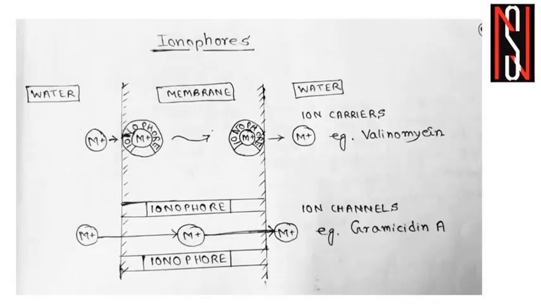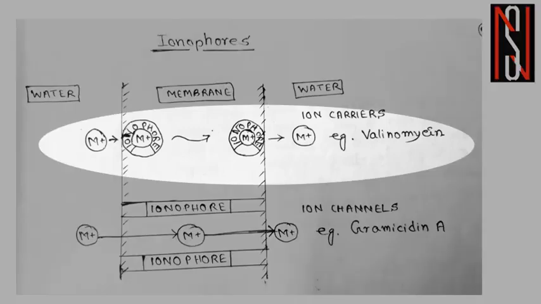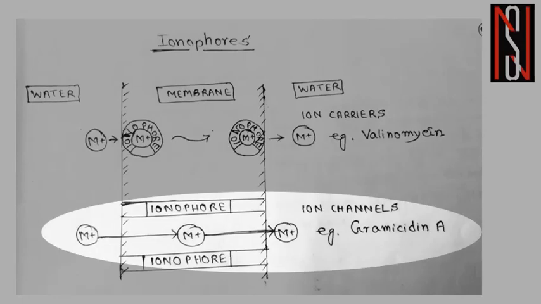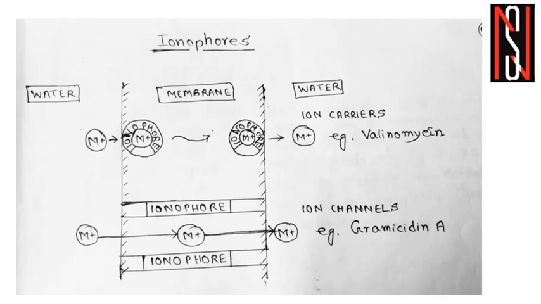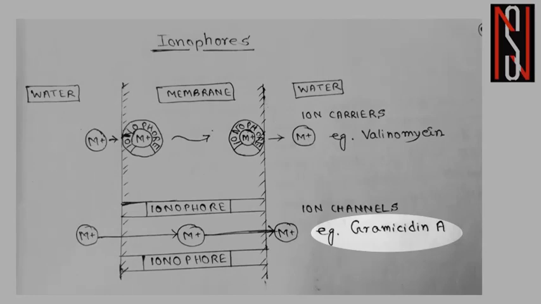Here again I have shown you a general representation of channel forming ionophores and carrier ionophores. But here I mainly wanted to point out how the metal ion passes through the cell membrane by the involvement of ion carriers and ion channels. The first one is the ion carriers, through which the metal ion passes through the cell membrane, and the second one is the ion channels. An example of ion carriers is valinomycin, whereas an example of ion channels is gramicidin A.